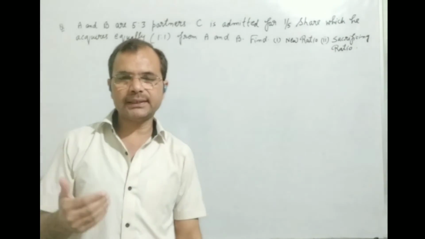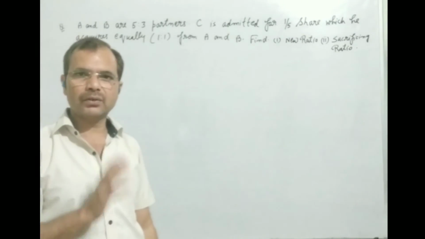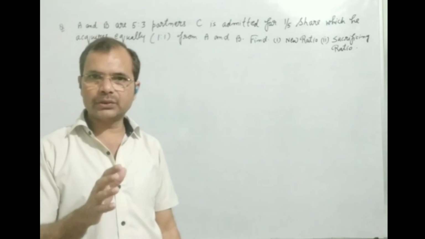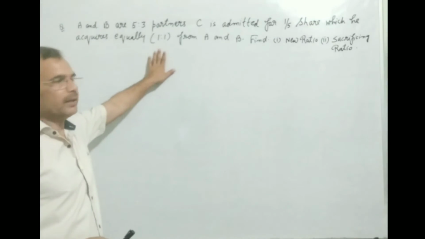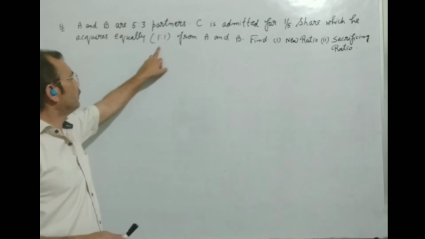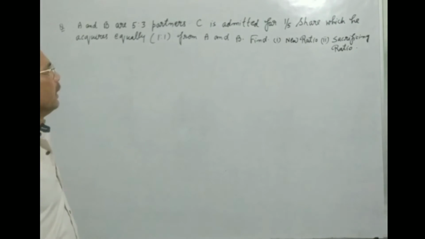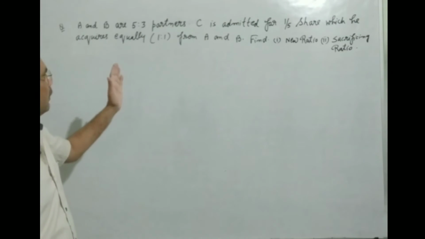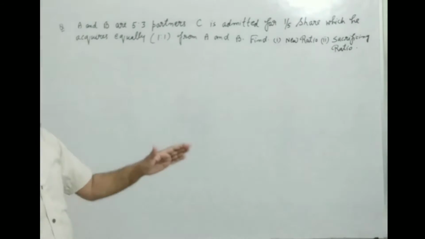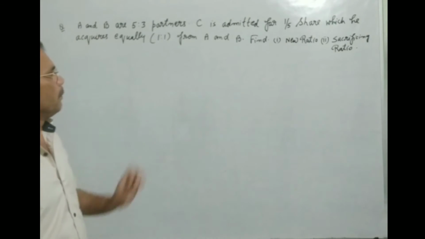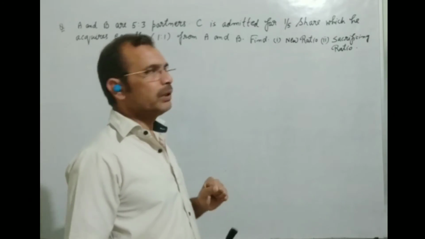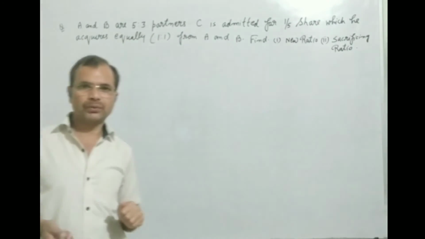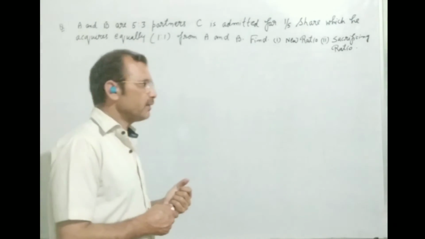Wherever equally is written and there are two partners, their ratio will be 1:1. Okay, equally and 1:1 is the same thing. A will give 1 and B will give 1. But now we will have to find the new ratio and the sacrificing ratio. So let's see how we can solve.